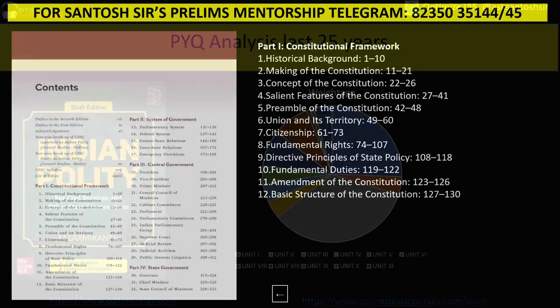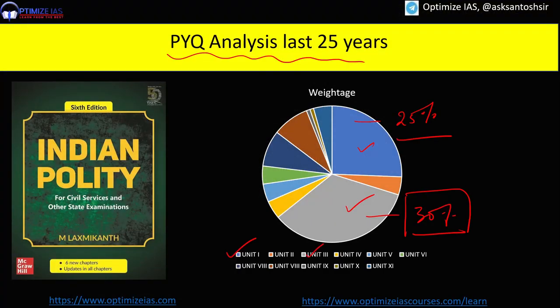But before that, let us first see which are the units which are very important. Guys, these two units are very important because these units are basically about bodies, constitutional bodies and statutory bodies. Then this unit is also very important, which is the local government and the fifth and sixth schedule. So let us start, guys.